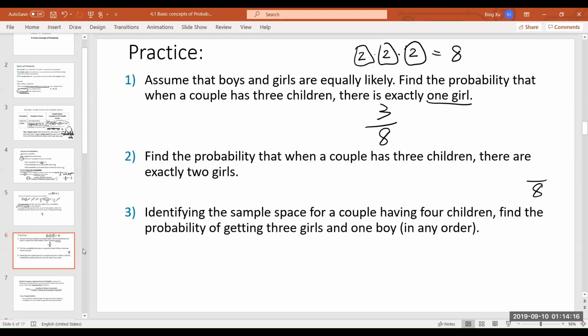So the way you could make a chart and count. Or another way to think of it would be having exactly 2 girls means having exactly 1 boy, correct? So that boy can be the first kid or the second kid or the third kid. So here we have 3 cases, 3 out of 8. So exactly the same as having exactly 1 girl out of 3 births.